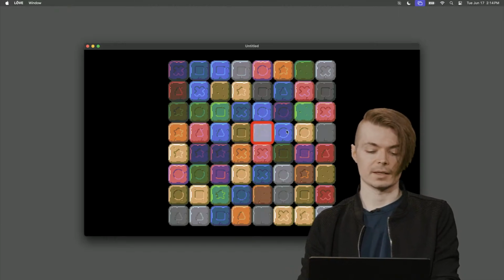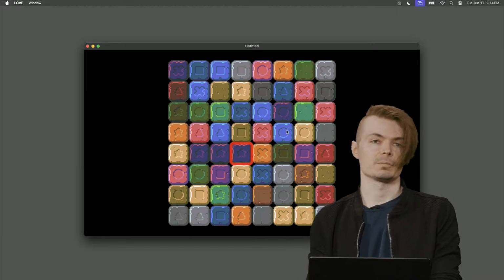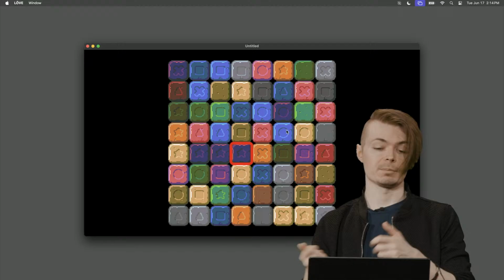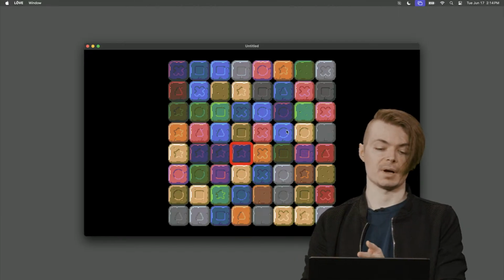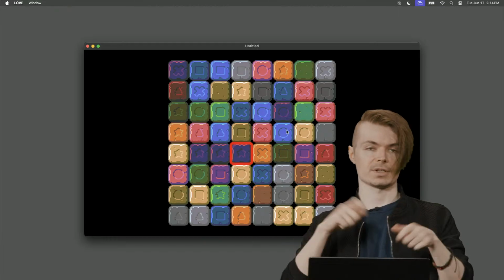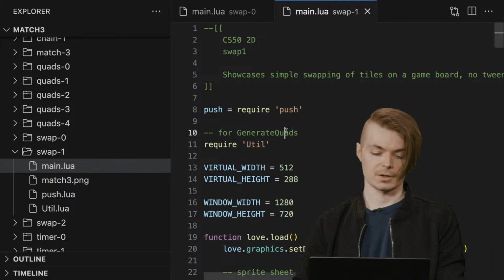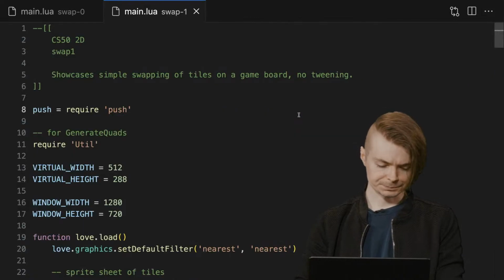It's certainly not, I think, what most people expect, especially playing games like Candy Crush or Bejeweled. There's some sort of animation that should happen. But we have the gist behind having this grid of tiles, this grid of numbers that we're able to move around. So let's go ahead and transition back to the code itself.